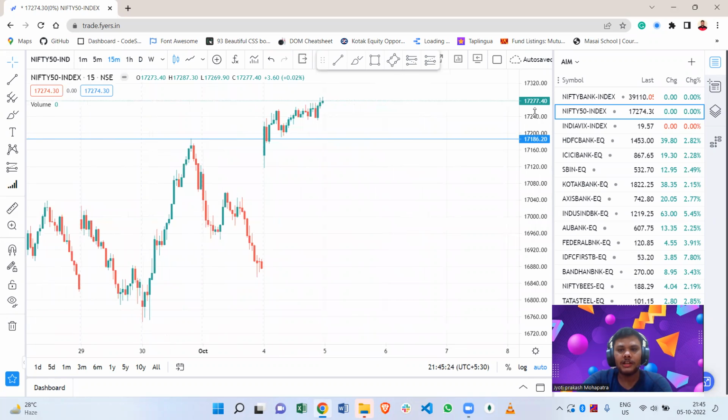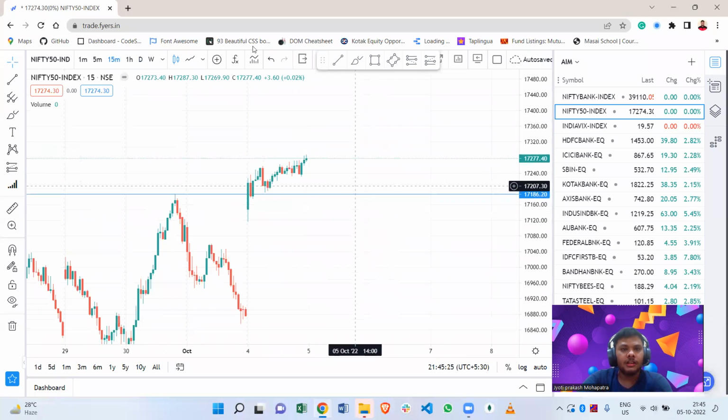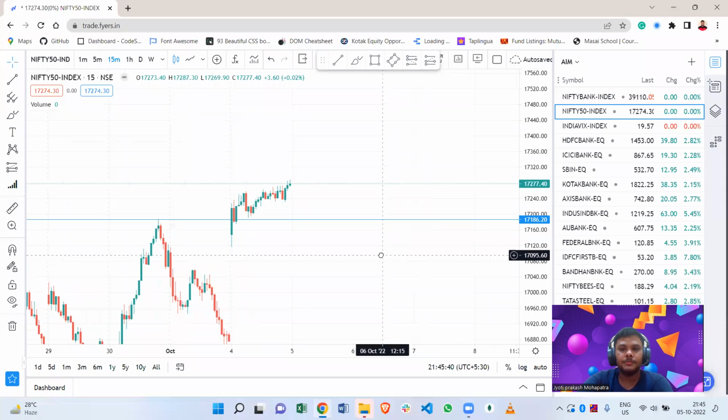Let's see in the 15-minute candle where we can take a trade. Here you can see that we can easily take a trade if the market opens flat or opens gap up in between 17,330 to 17,300. Then we can easily take a buying trade, and our target will be 70,420 to 70,500.